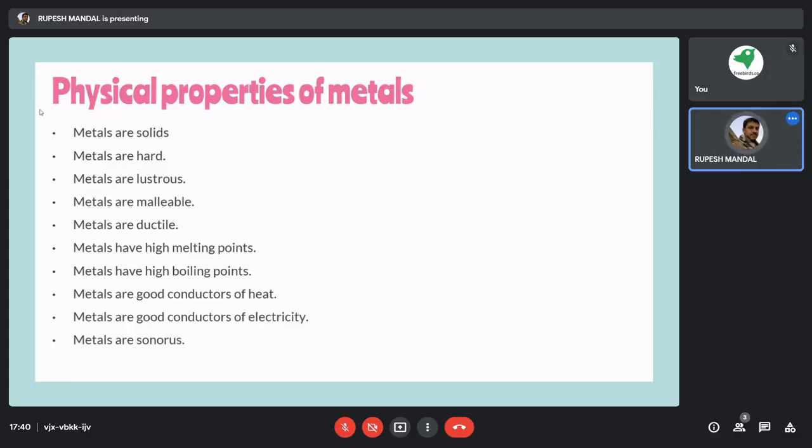Then these metals are very good conductors of heat. The best example is all the cooking utensils, right?